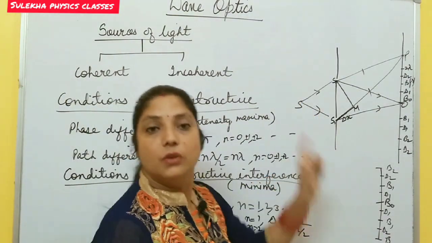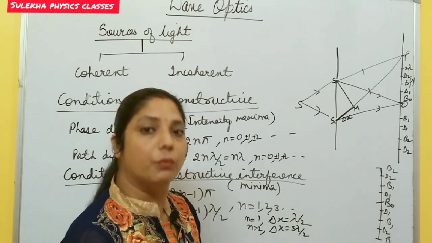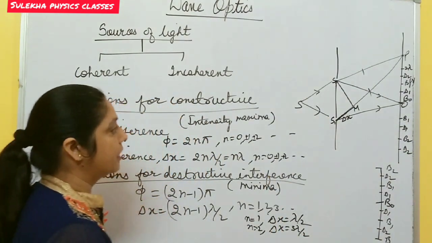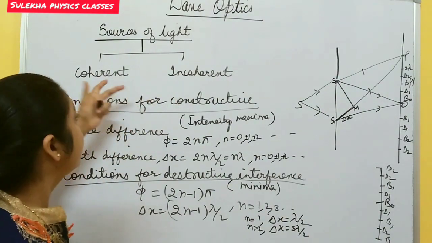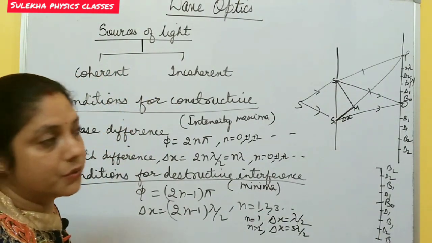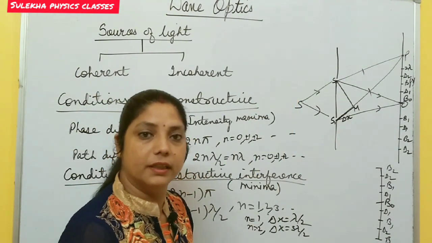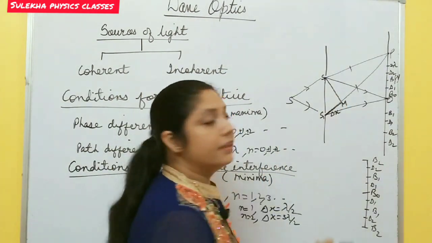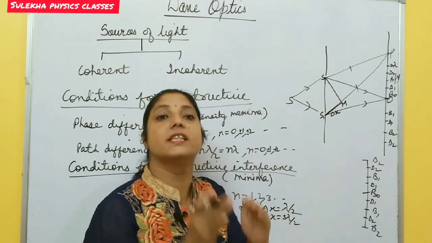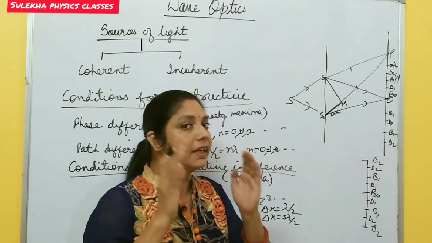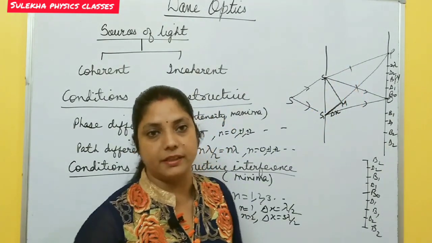If the source is not coherent, we do not form this interference pattern on the screen. Why? We'll discuss after this. First you must know what a coherent source is, then an incoherent source, then what is the need for a coherent source. If the source is not coherent, why is the interference pattern not formed on the screen? Actually, we need static interference, meaning a stable interference pattern. If the pattern is static, then we can easily observe it on the screen.